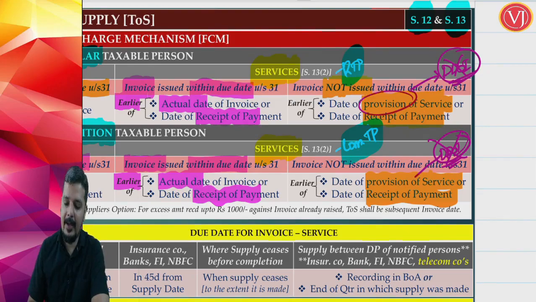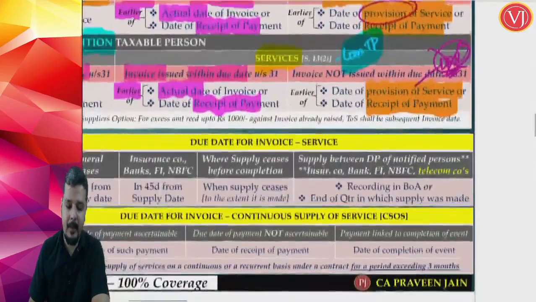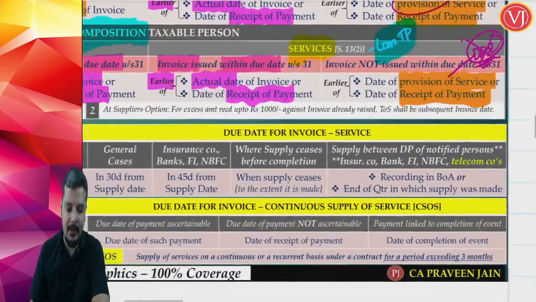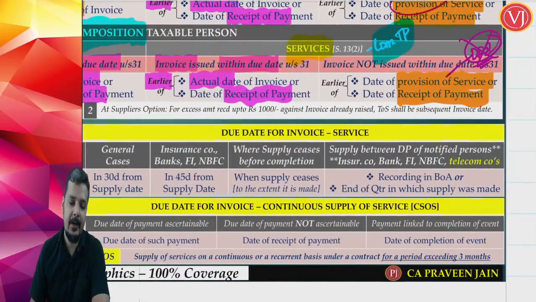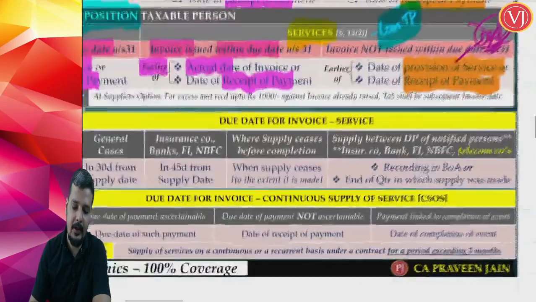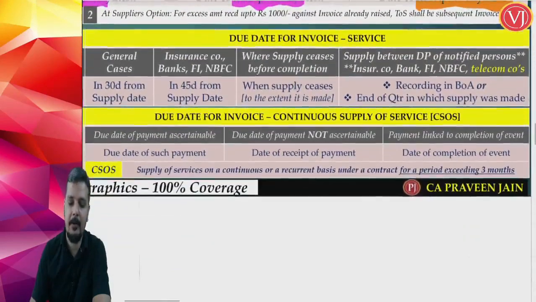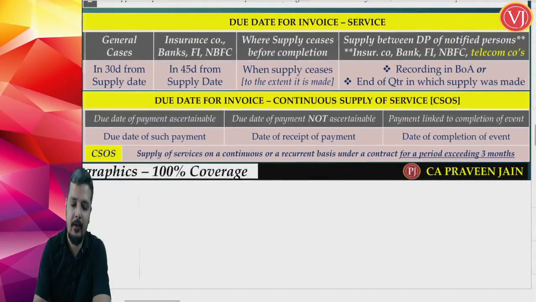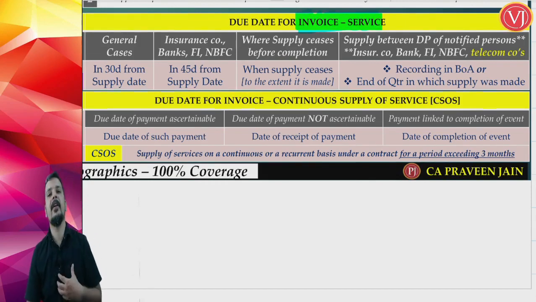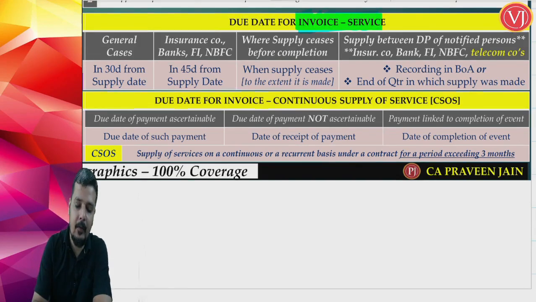Now again here for services also, step number 1, as we have discussed there, is nothing but finding out the due date of invoice. So even here your step number 1 will be first to find out your due date of invoice. First you are focusing on your due date of invoice for service, right? Now in the normal scenario, what is the due date of invoice? For services they give some breathing time to raise the invoice. Now for the due date of invoice for services, the normal case is 30 days from the date of supply.